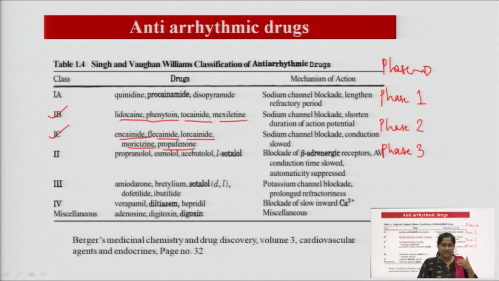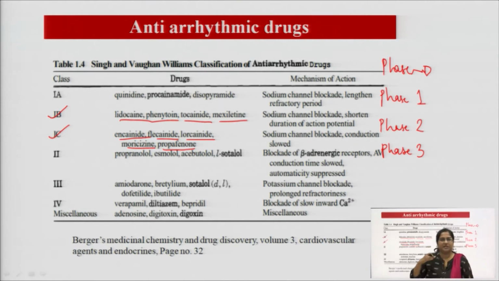Then phase 3 comes, the last phase, also called rapid repolarization, in which the sodium channel is closed, and there is no further incoming of sodium ions and calcium ions, both channels will be closed here, but the potassium channel will be open, so that the extra potassium inside the cell will move out, and again it repeats the same thing, that means phase 0, phase 1, phase 2 and phase 3.